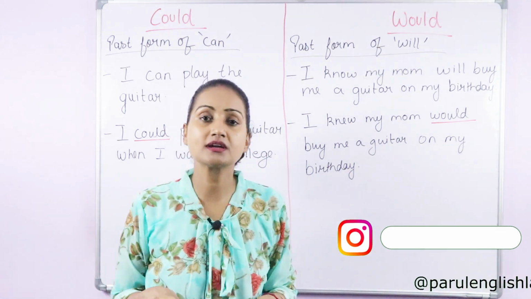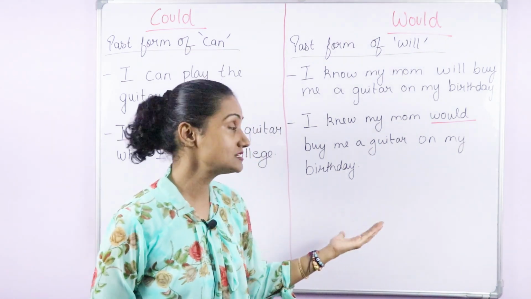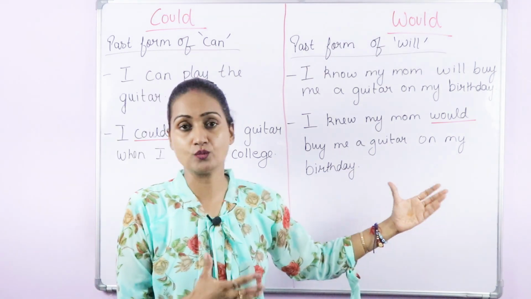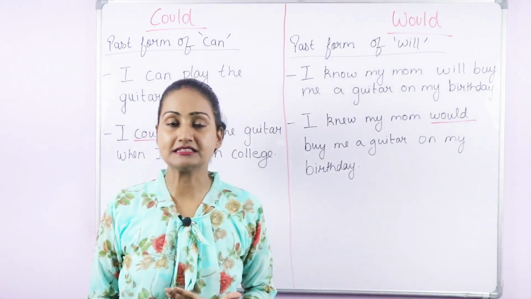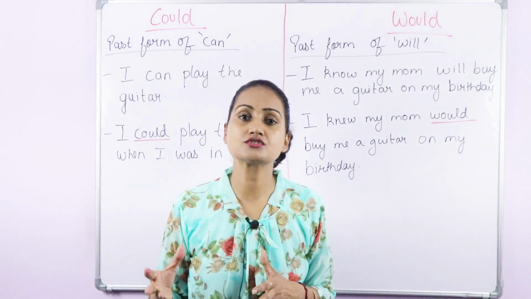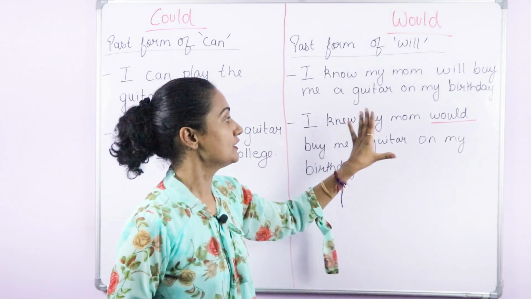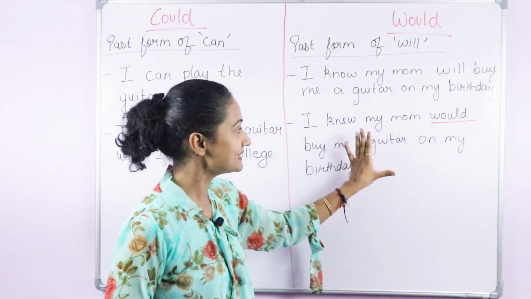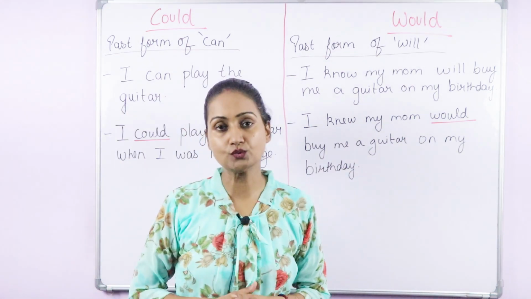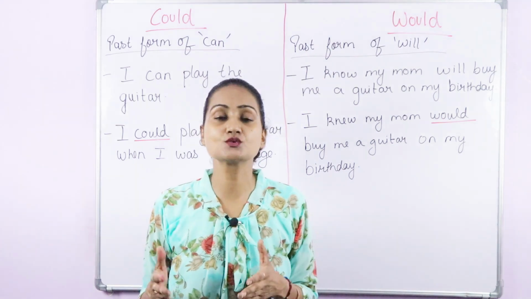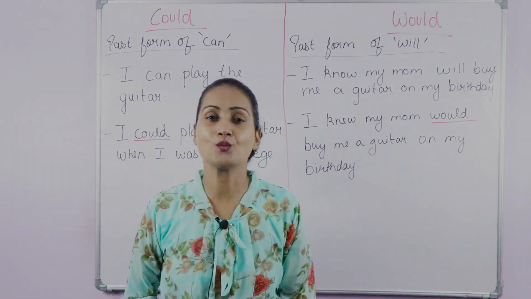Rather, we are talking about the past. And would is the past form of will. That's why in these kinds of sentences, whenever you talk about future in the past, then we use would, not will, because would is the past form of will.